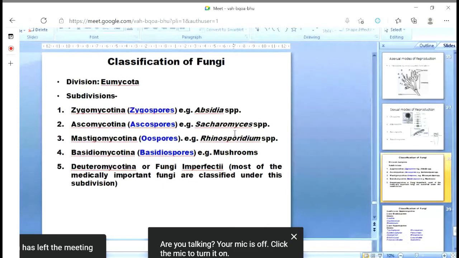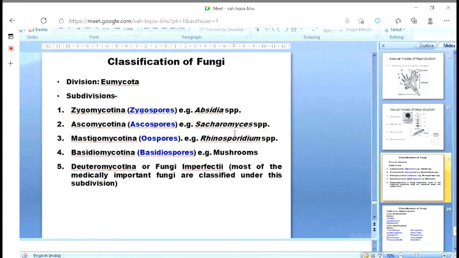Then Mastigomycotina, one example I have placed is Rhinosporidium. This is a fungus that causes disease in humans and animals. Basidiomycotina, all the mushrooms come under this subdivision. But interestingly, one more subdivision, that is Deuteromycotina or fungi imperfecti. Most of the medically important fungi are classified under this subdivision.